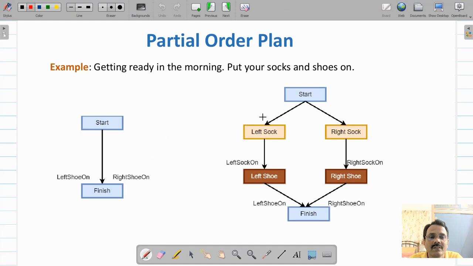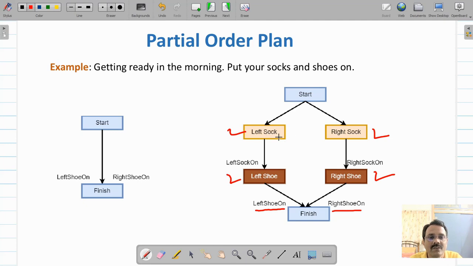Corresponding partial plan for this, you can have something like this. First, you are going to wear left sock, then wear left shoe, or you can wear right sock and then right shoe, and then you will have left shoe on and right shoe on, true.